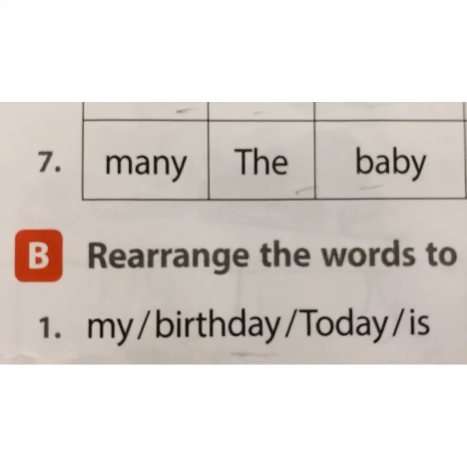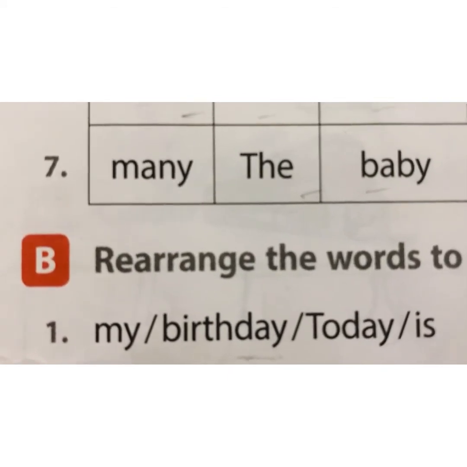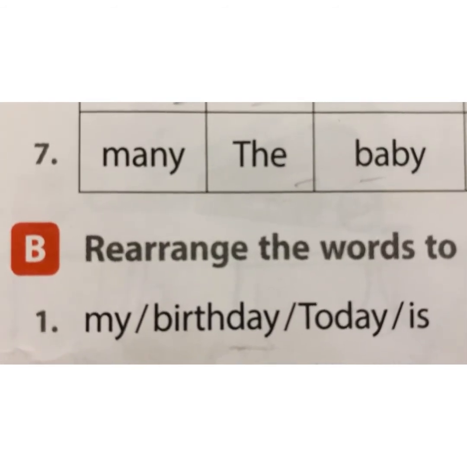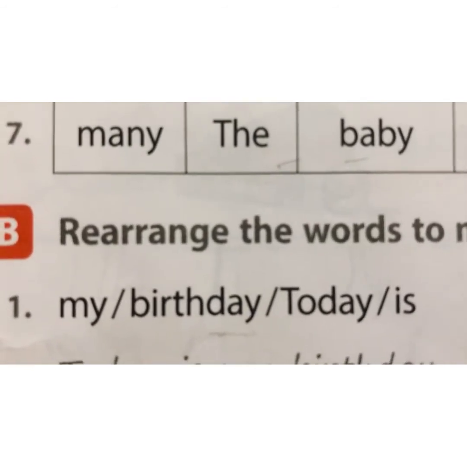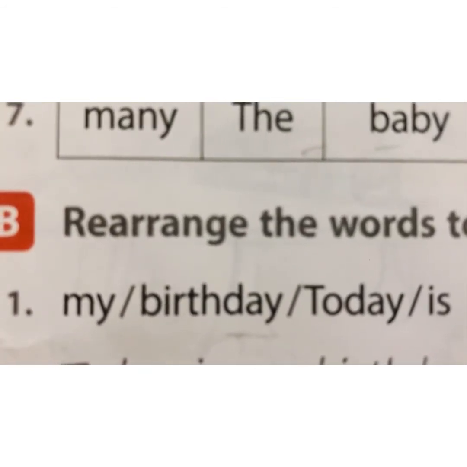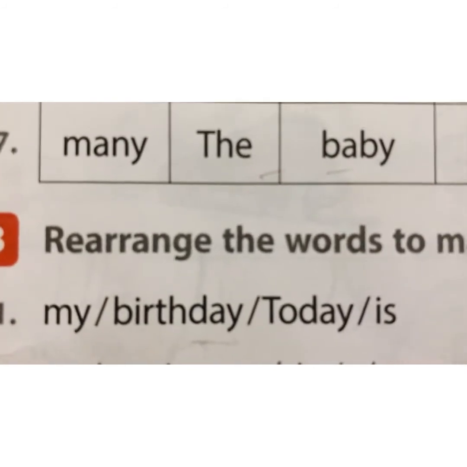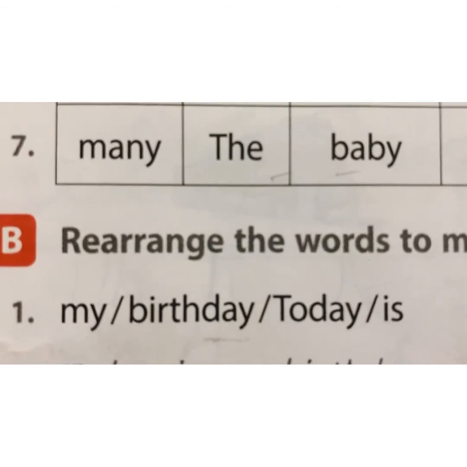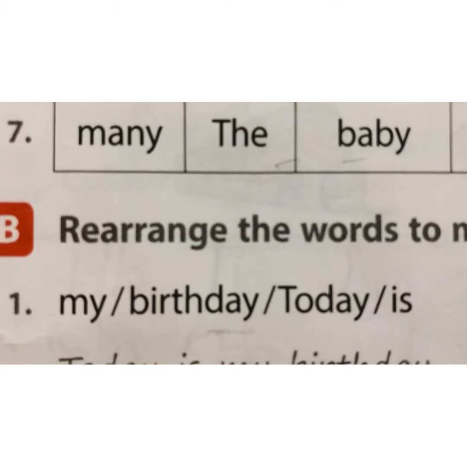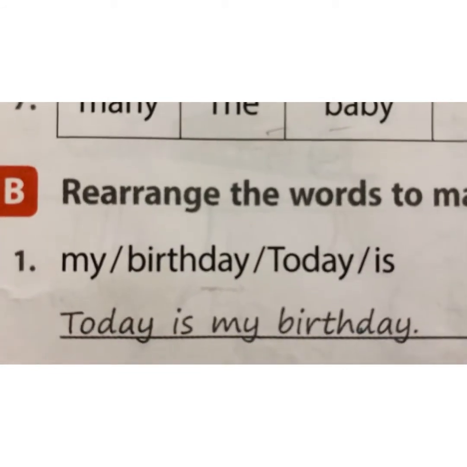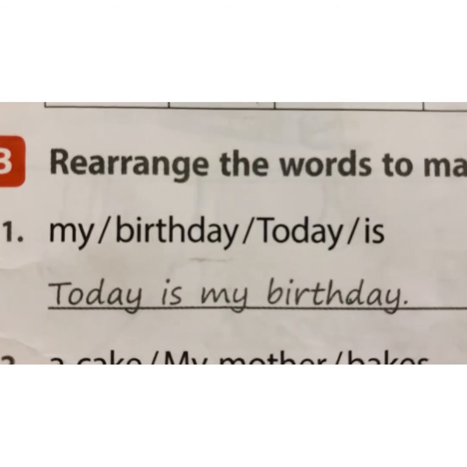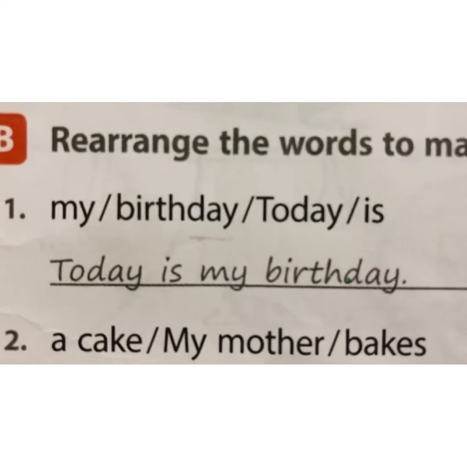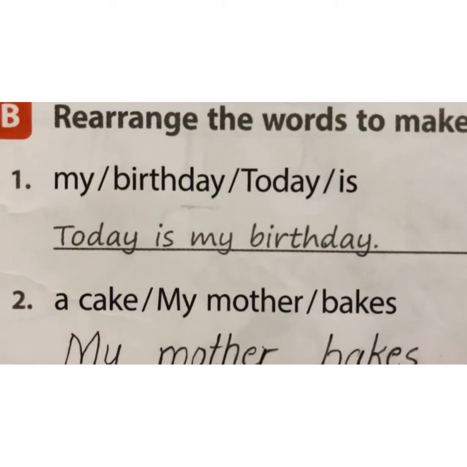My birthday today is. Dear children, as you all know, a sentence always begins with a capital letter. So it is quite understood that today will come at first. So today is my birthday. Today is my birthday will be the correct sentence. And one more thing, dear children, a sentence always ends with a full stop. So we will put a full stop at the end of each and every sentence wherever it is needed.